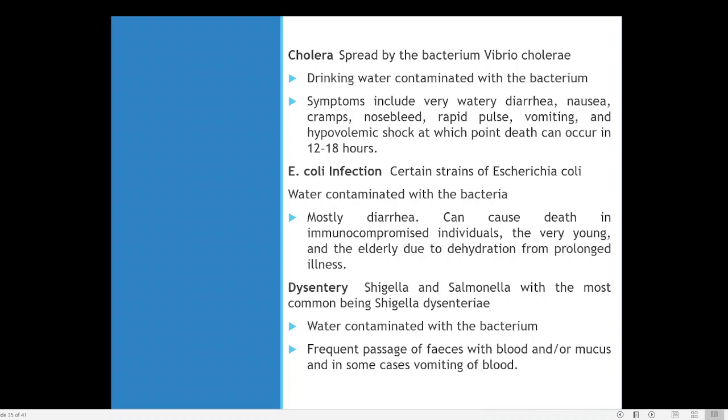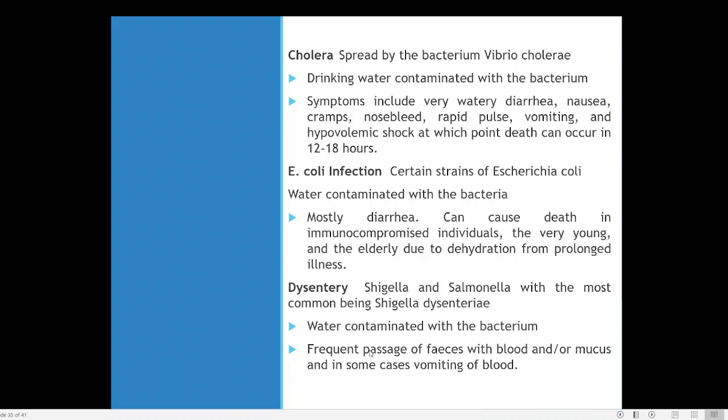The disease is dysentery. Normally two types of bacteria are responsible for it: Shigella and Salmonella. Shigella and Salmonella are the most common, and the type of dysentery caused by Shigella is known as Shigella dysentery. Usually this enters your body from contaminated water. So there is a special type of dysentery, the dysentery produced by the Shigella bacteria, known as Shigella dysentery.